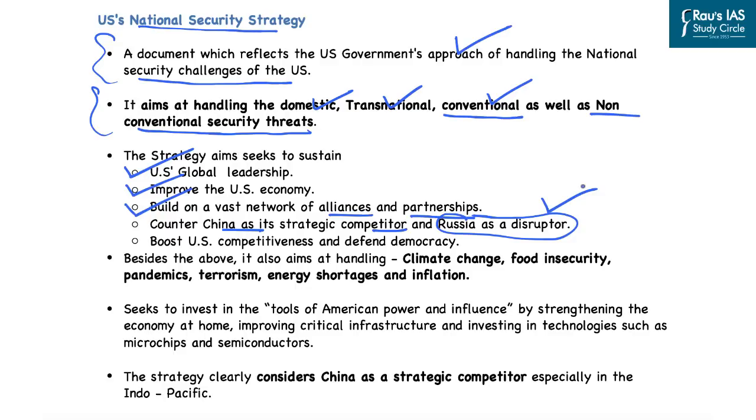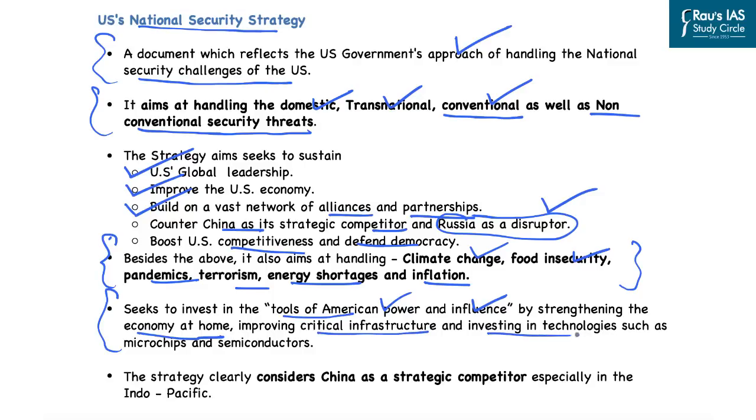And at the same time, the US aims at boosting its competitiveness as well as defending its democracy. Besides these threats, it also aims at handling the issues related to climate change, food insecurity, pandemics, terrorism, energy shortages, and inflation, which are sometimes considered non-traditional security threats. And that is why the US seeks to invest in the tools of American power and influence by strengthening the economy at home, improving critical infrastructure, investing in technologies such as microchips and semiconductors.